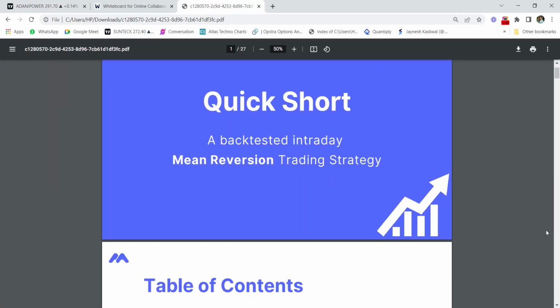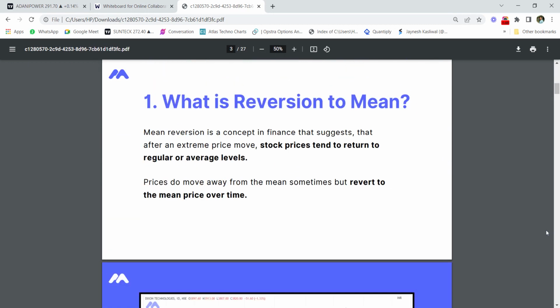In today's video I am going to talk about a backtested intraday mean reversion trading strategy. So what is reversion to mean? Mean reversion is a concept in finance that suggests that after an extreme price move, stock prices tend to return to regular or average levels.